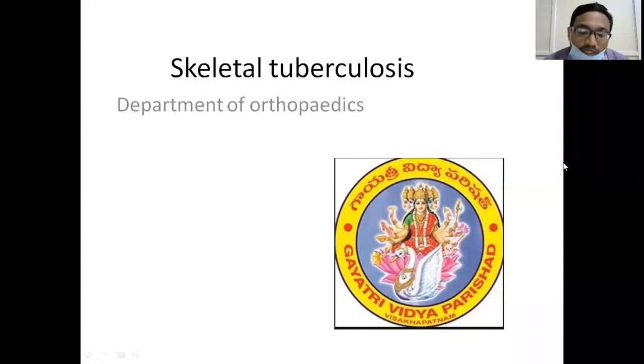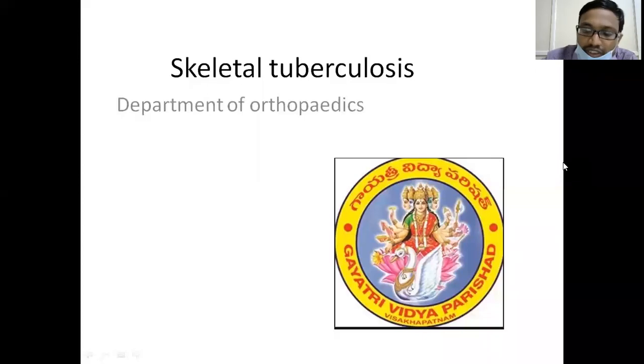Other joint involvements are also there, like shoulder joint, ankle joint, wrist joint, elbow joints. Every other joint can be involved by tuberculosis. But I will be talking more about the spine. I already talked about the hip. If time permits, a few points about knee, shoulder, wrist, and other forms like tubercular Pott's disease or tubercular rheumatism, and rare forms like tubercular osteomyelitis following BCG vaccination. If time permits, I will tell them.